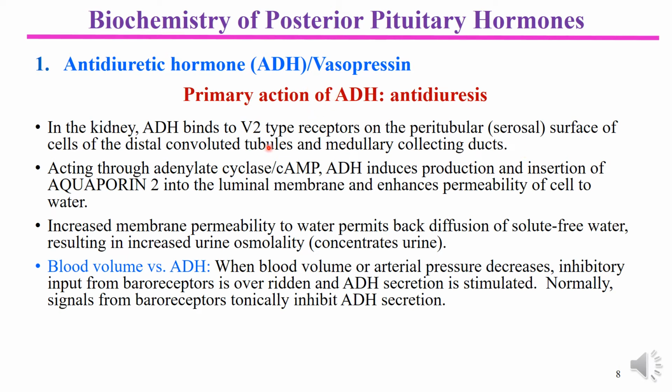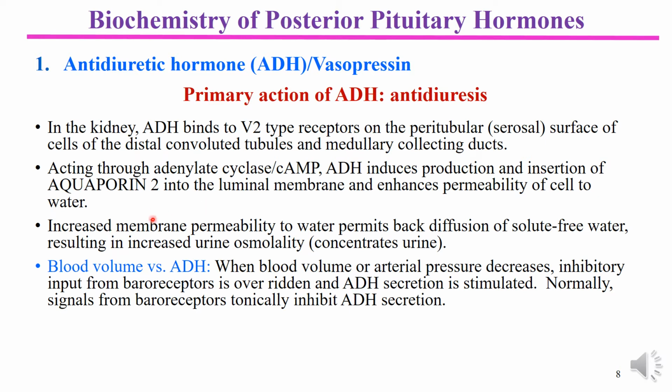When ADH combines with these receptors, there occurs activation of the adenylate cyclase enzyme. It induces production and insertion of the aquaporin 2 channels into the luminal membrane and enhances the permeability of the cells. So this aquaporin 2 channel is responsible for water transport.